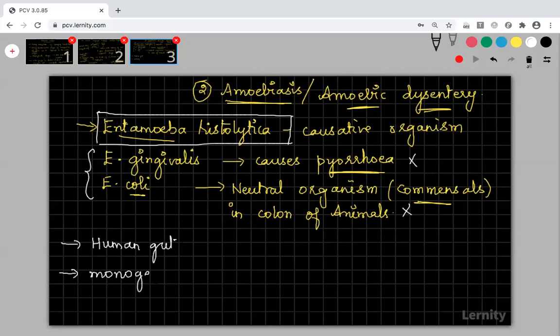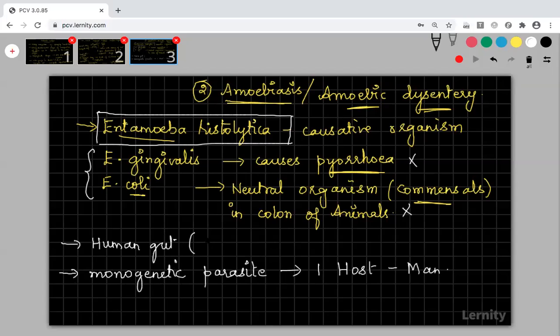Before that, in Plasmodium, I told you it is a digenetic parasite. Digenetic parasite means it depends upon two different hosts. Monogenetic parasite means only one host, and that host is man. It will not have any other vector.